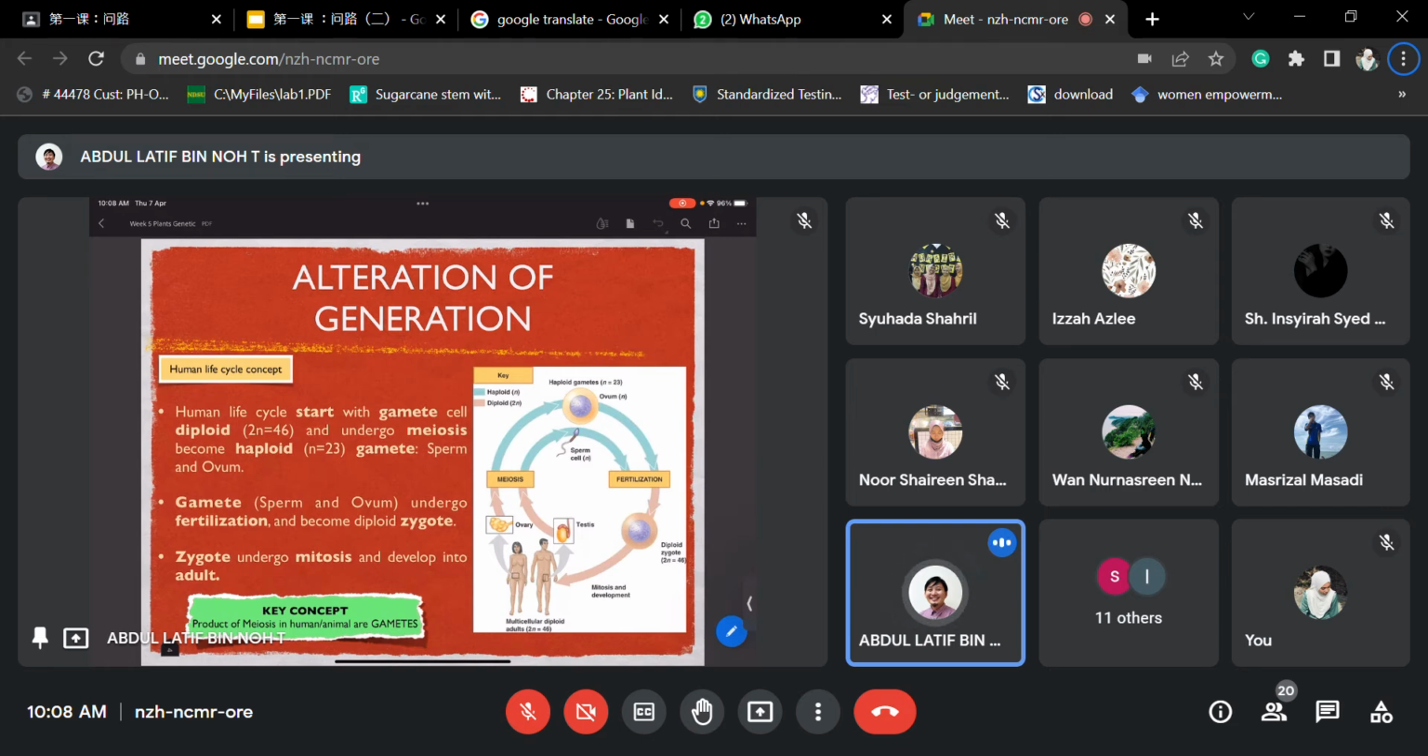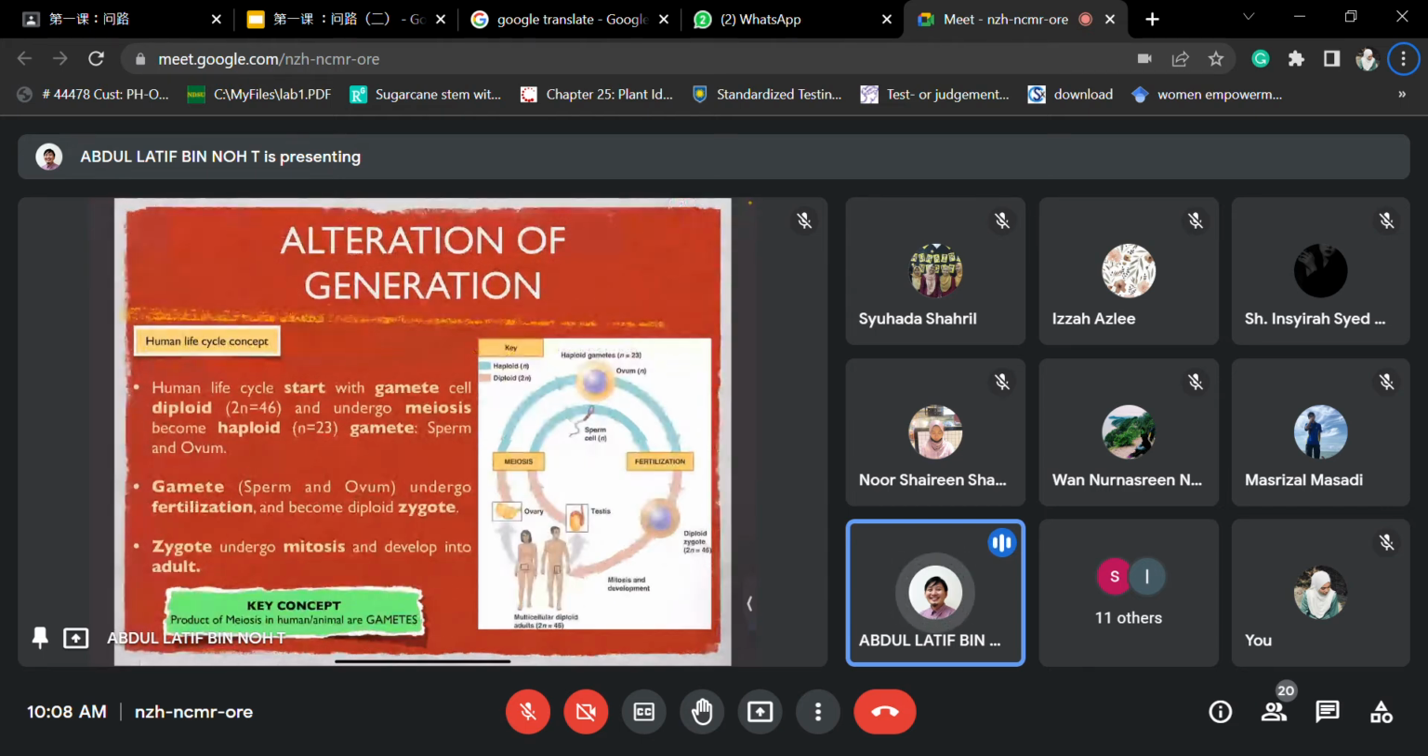You can see from the picture here, the green color is the haploid phase of the human being. Normally the haploid phase of a human being is quite short, not that long. They are in the form of these gametes, either sperm or ovum. When they undergo the fertilization process, they become diploid again. Then they undergo mitosis and several developmental processes, developing into babies, then teenagers and adults. So this becomes the human being.